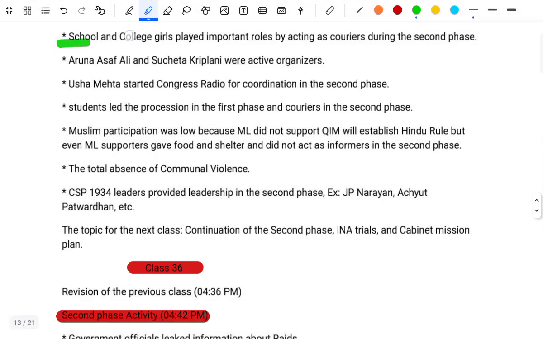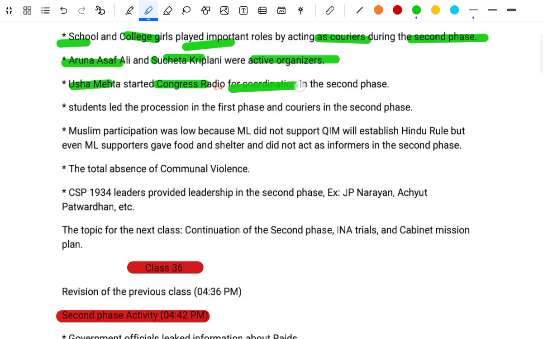School and college girls played an important role by acting as couriers, and during the second phase Aruna Asaf Ali and Sucheta Kripalani were the active organizers. Usha Mehta started the Congress Radio for coordination in the second phase. The students led the participation in the first phase, and the workers in the second phase.